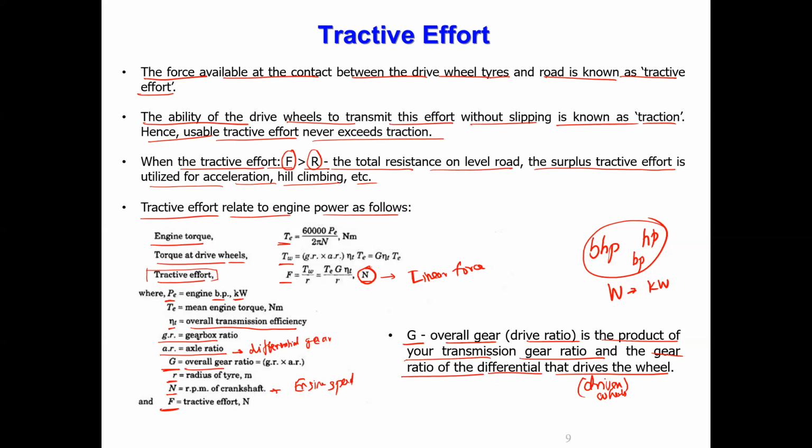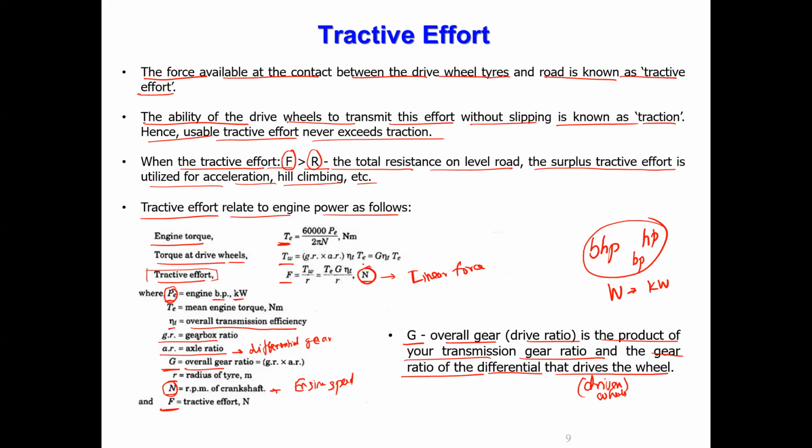Once engine power is given, you can calculate the engine torque, correct? Engine power and speed. N is the speed of the engine. The power generated by the engine is given. You can calculate engine torque, TE. Once you know the engine torque, TE, you can calculate the torque available at the wheel, TW.